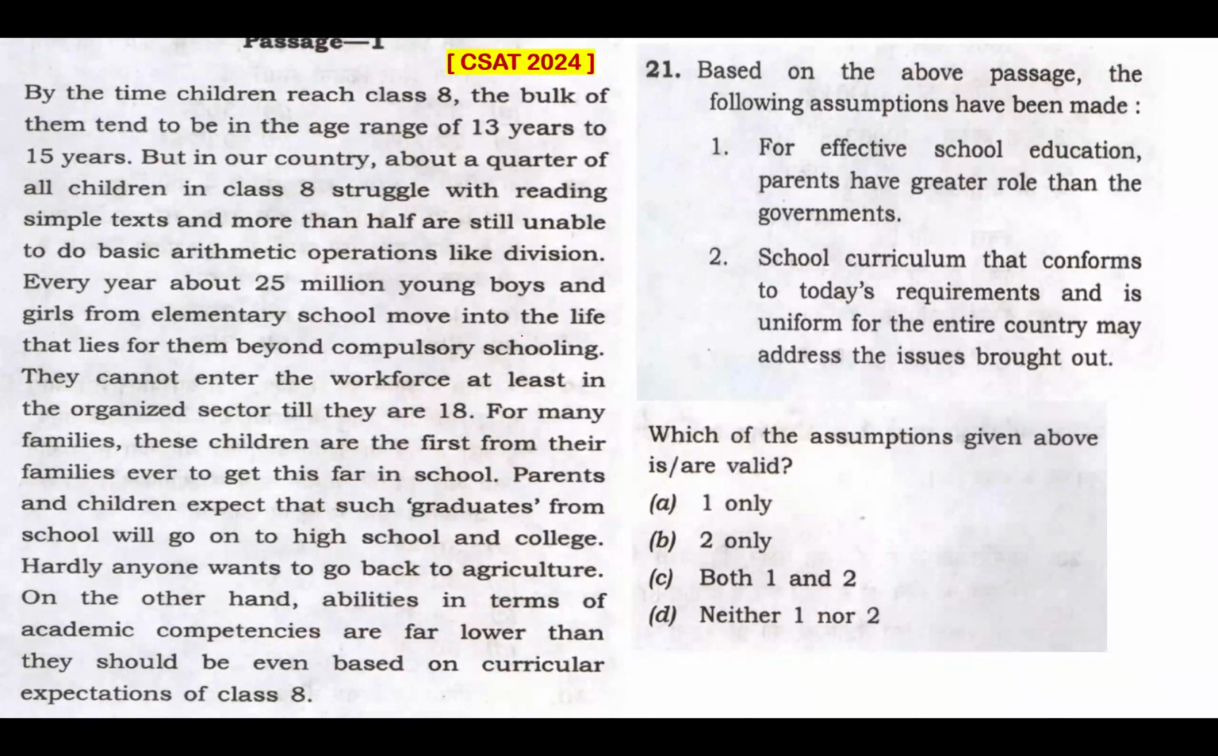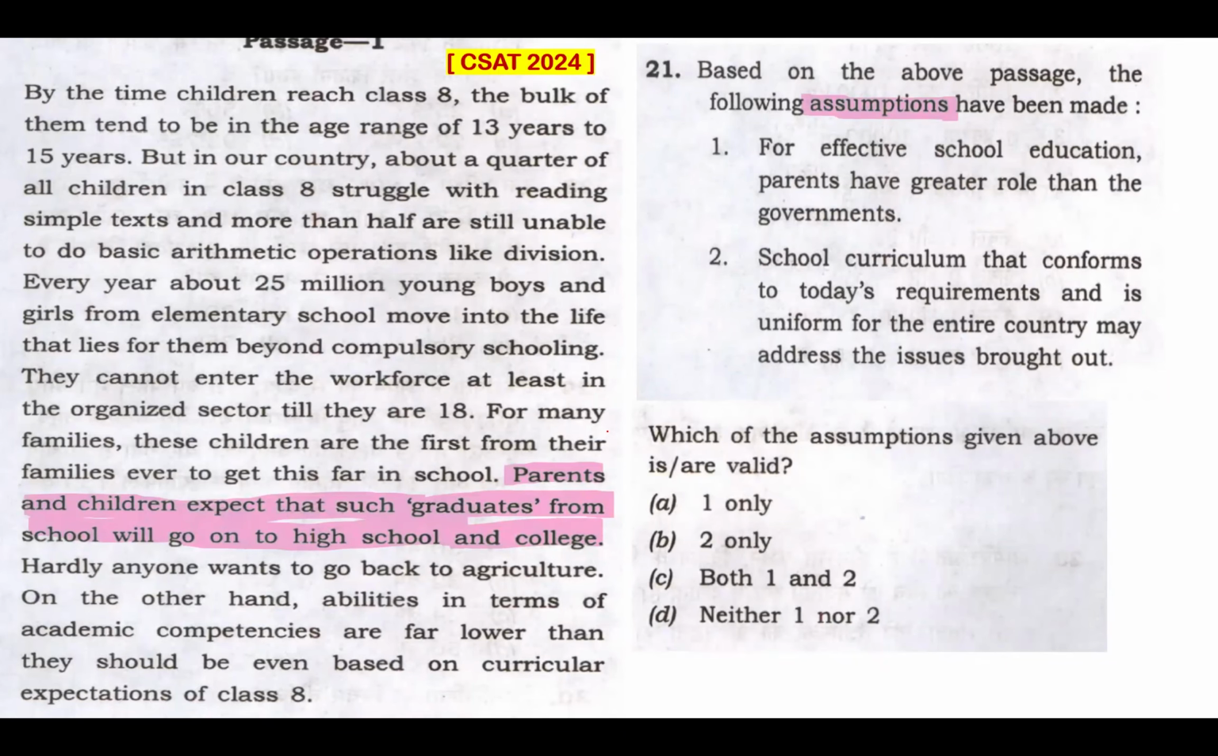Okay, please read this passage to answer question 21. Question 21. Based on the above passage, the following assumptions have been made. Statement 1. For effective school education, parents have greater role than governments. Such a comparison is never made here. In fact, there's no mention regarding the role of parents. Of course, parents and children expect that such graduates from school will go on to high school and college.